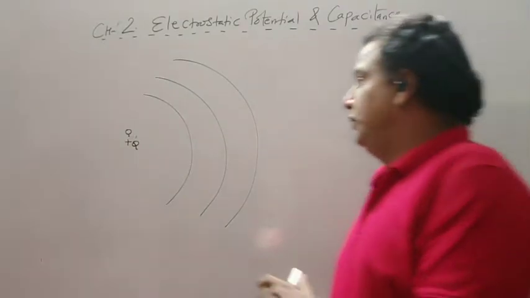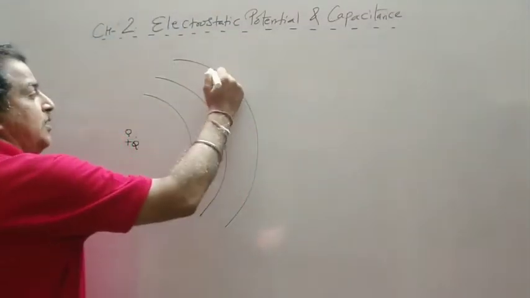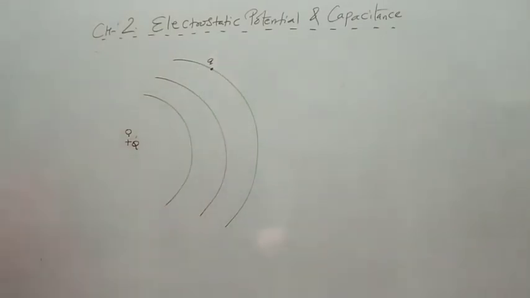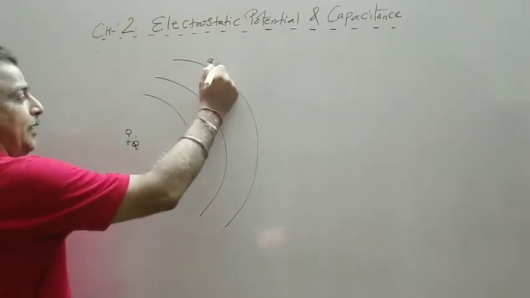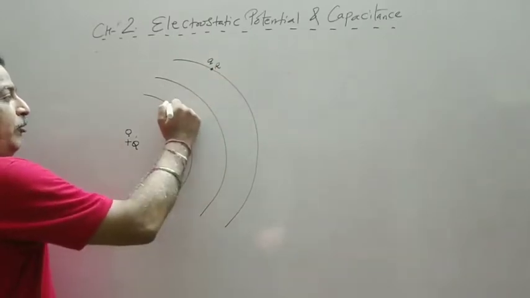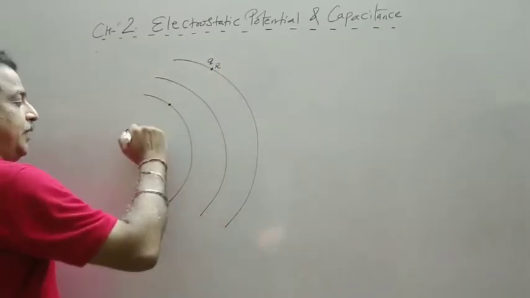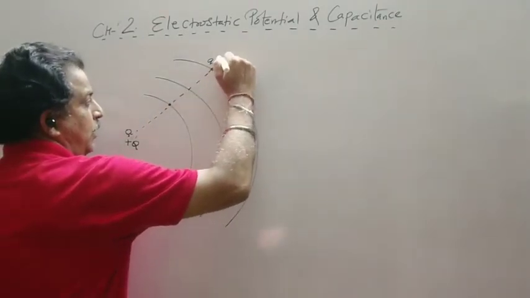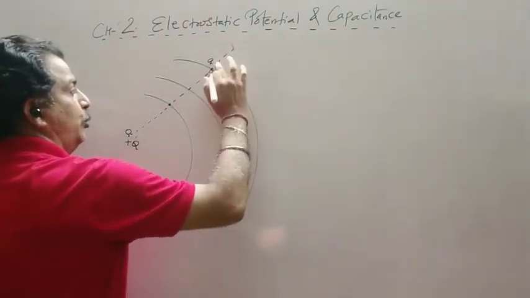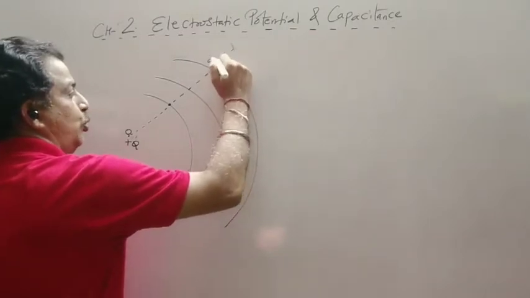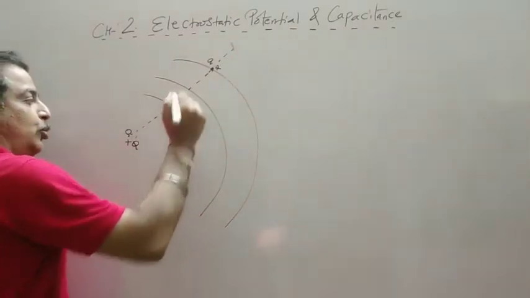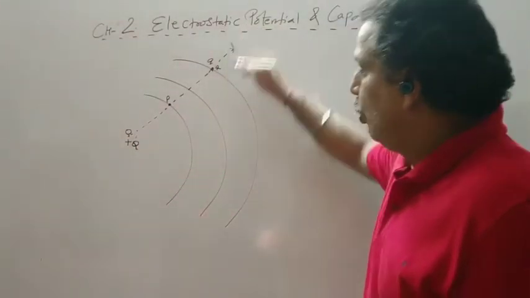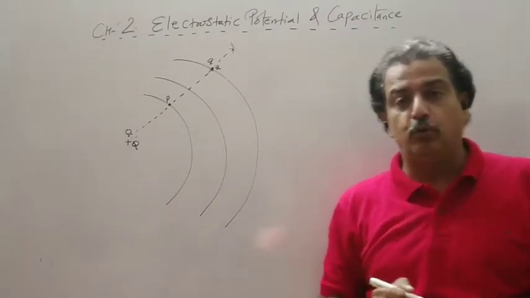Let us assume that a point charge, say q, which is our test charge, is at point R, and we have to bring this test charge q from point R to point P. Clearly, the electric field lines of this source charge are radially outward.